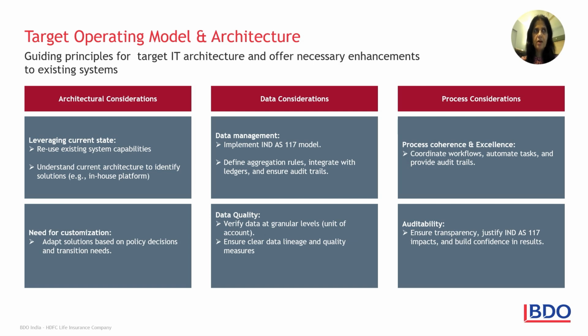So now you have your data and now you have your policy choices. You also have your existing system architecture, then IT infrastructure and architecture. We have a gap report which tells us where we are and we know where we need to reach. So we need to now arrive at a new IT architecture. So of course what you have is something which you should be leveraging if possible, reusing existing system capabilities, understand current architecture to identify solutions.